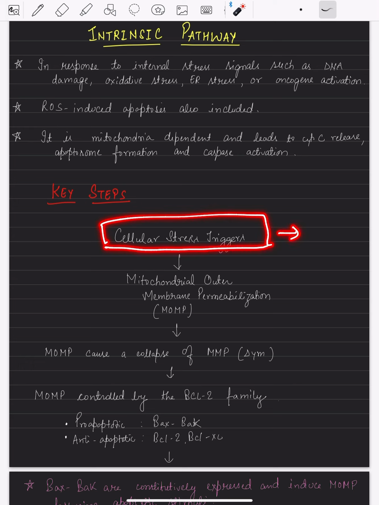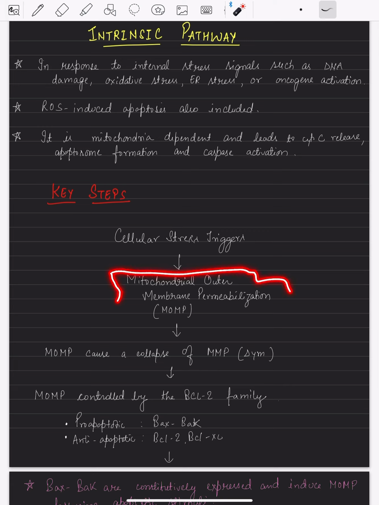Very first thing, cellular stress will trigger or stimulate a signal. Then further the permeabilization of the mitochondrial outer membrane. Once the permeabilization takes place, this will cause a collapse of the mitochondrial membrane potential. Then this permeabilization is controlled by BCL2, right.